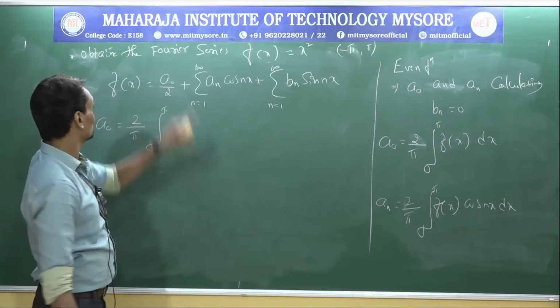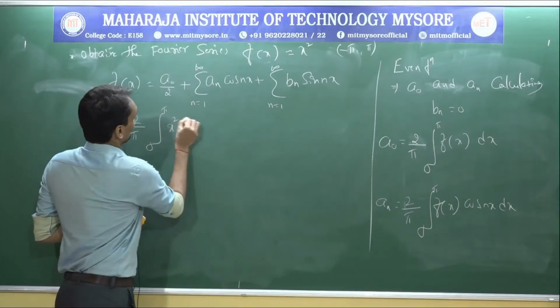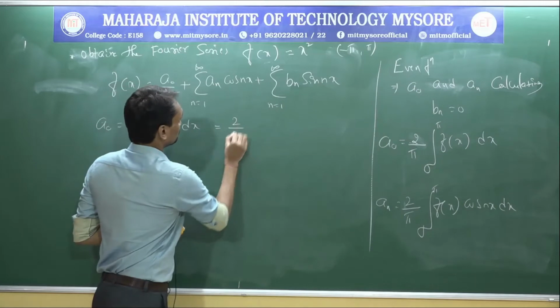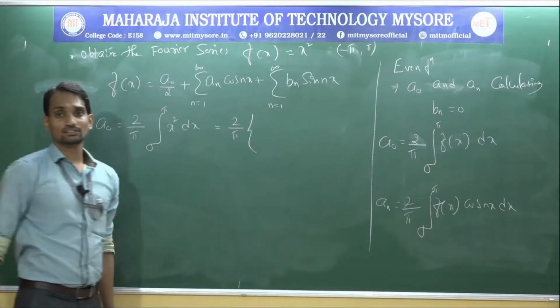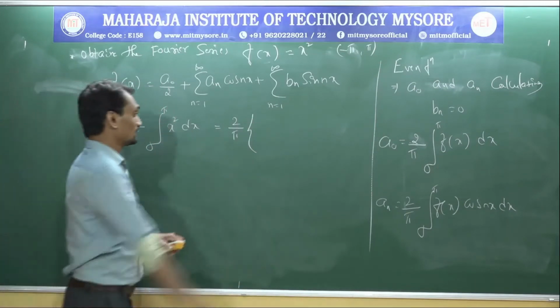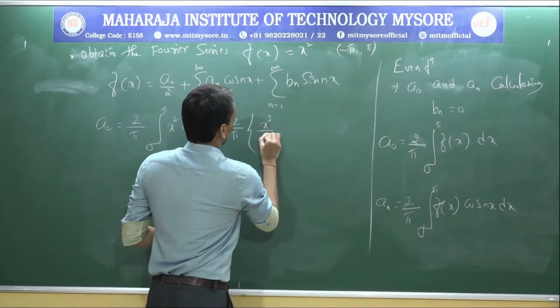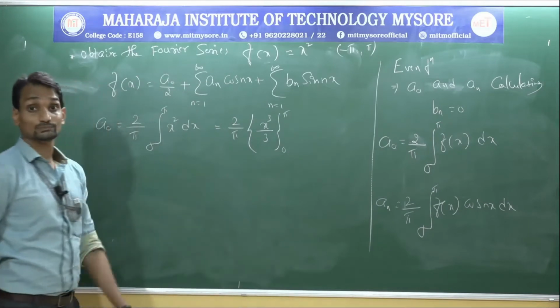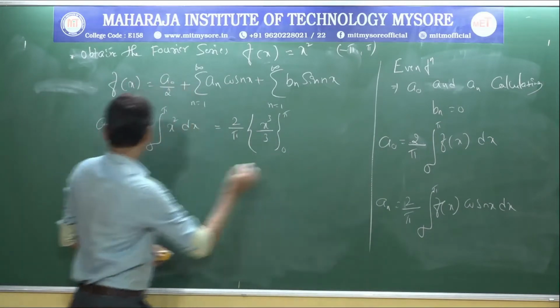What is f of x? The given function x square dx, which is equal to, I will keep 2 by pi as it is. What is integration of x square? That becomes x cube by 3, from 0 to pi. Now I will substitute the integral limits.